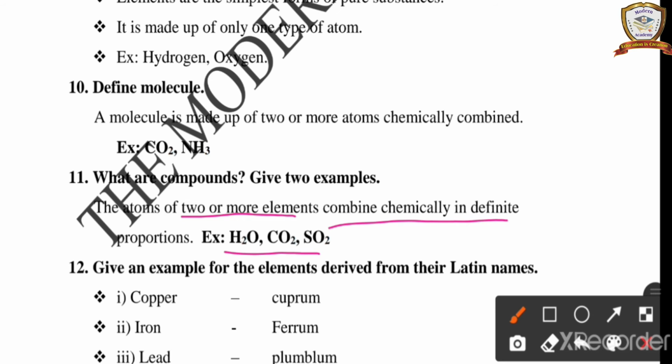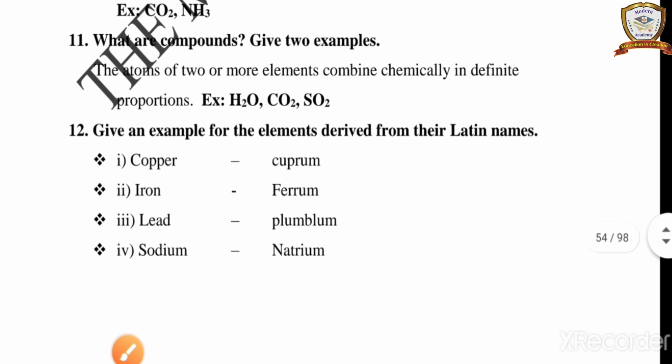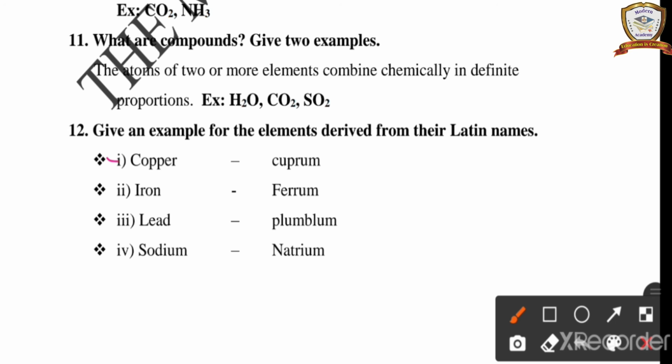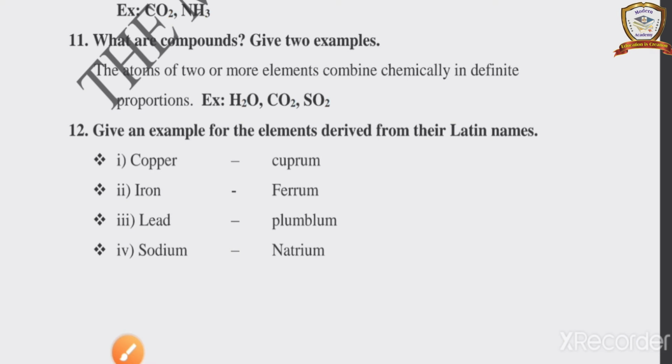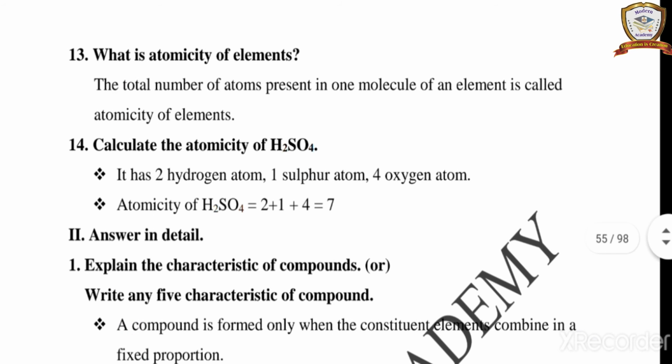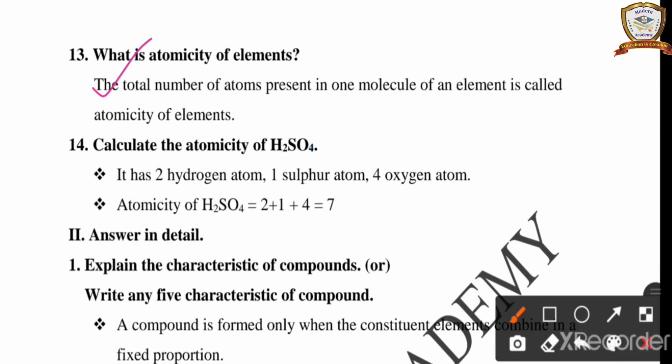Next, give examples of elements whose symbols are derived from their Latin names. First one is copper, that is cuprum. Iron is ferrum, lead means plumbum, sodium means natrium. Is it clear? Next, what is atomicity? The total number of atoms present in a molecule of an element is called the atomicity of the element. Is it clear?